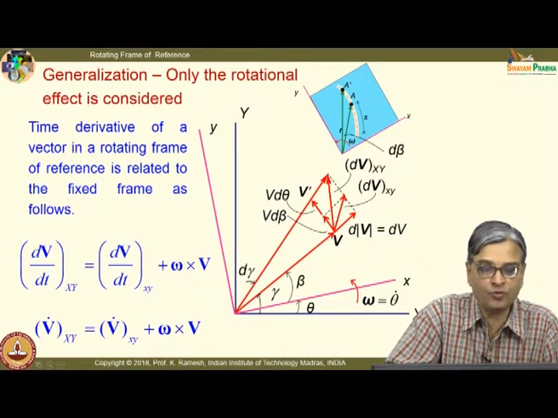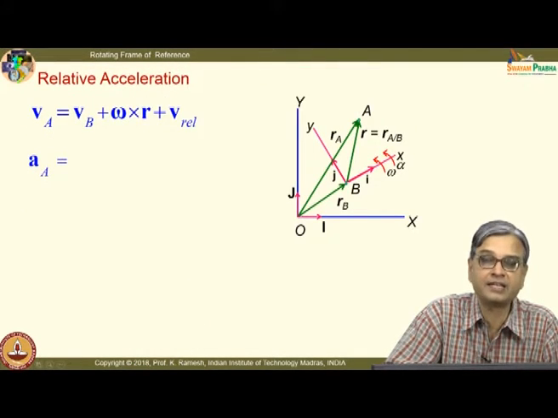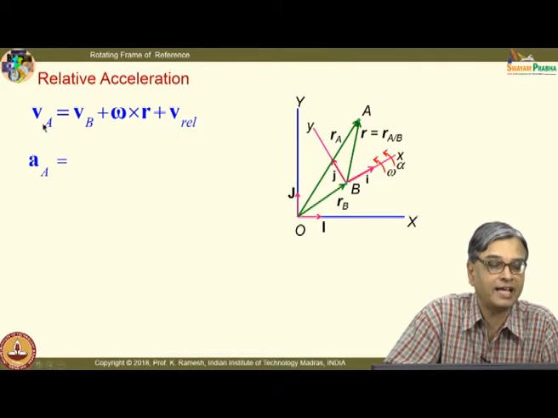Let us now move to developing the acceleration. We start with the expression for velocity. We have velocity A equal to Vb plus omega cross r plus V rel. I have to essentially differentiate this and get the acceleration.